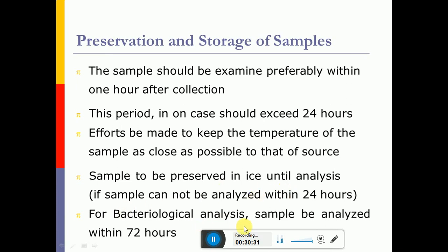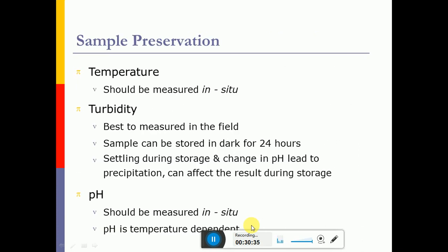For bacteriological analysis, the sample should be analyzed within 72 hours, and it should not cross more than 72 hours. And these are some of the preservation techniques for various water quality parameters. As far as possible, the temperature should be measured at the site itself, and the turbidity as well. Nowadays we have pocket kinds of pH meters, temperature sensors and turbidity meters.